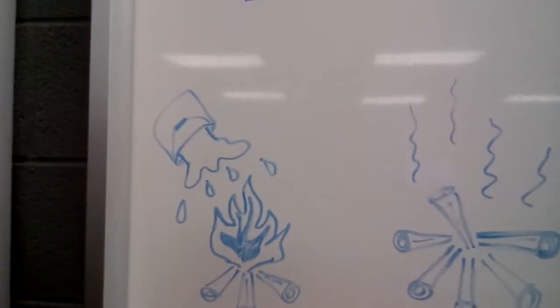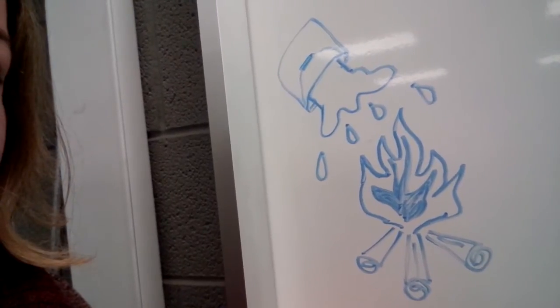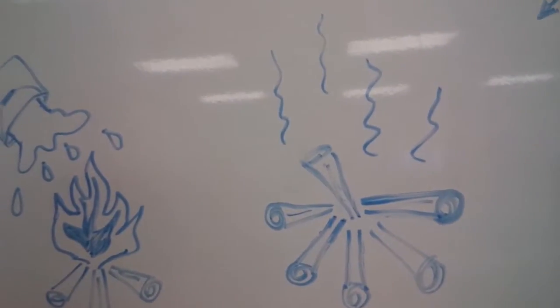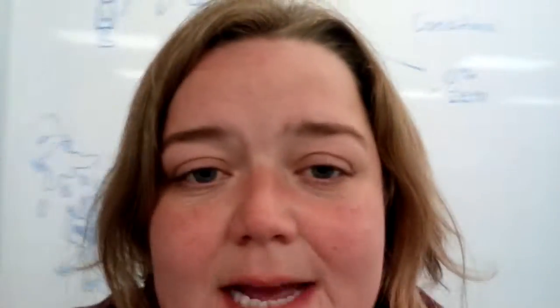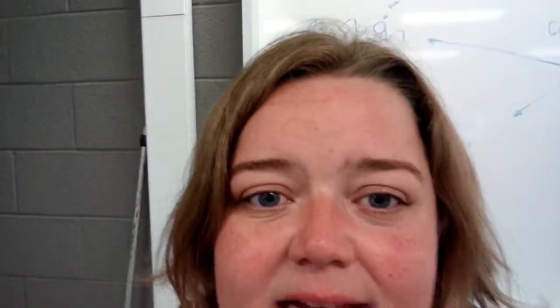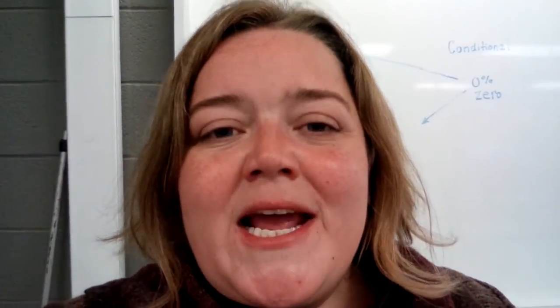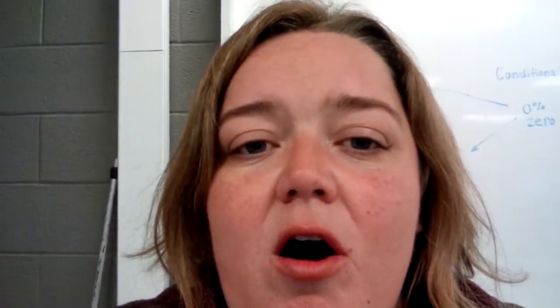Another example of a conditional sentence: if I pour water on a fire, then the fire will go out. So these are two examples of conditional sentences. They're actually examples of zero conditional. So it's more like science or fact. If I pour water on a fire, then the fire will go out. If I bounce a ball, then the ball will bounce down. So these are examples of what we call zero conditional. So that was a review of yesterday's lesson.